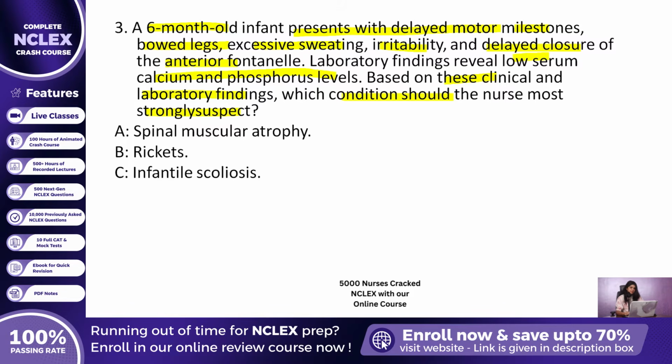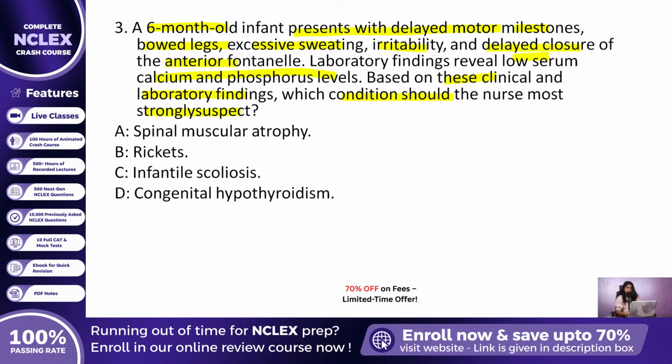Option C, infantile scoliosis. Option D, congenital hypothyroidism. Based on both the physical signs and laboratory findings, the most accurate diagnosis is option B, rickets.